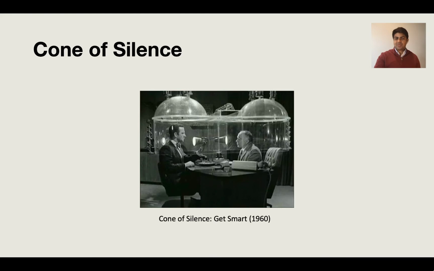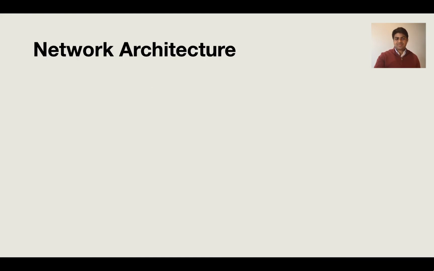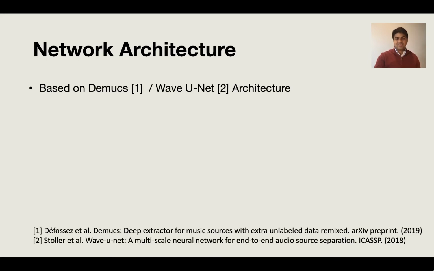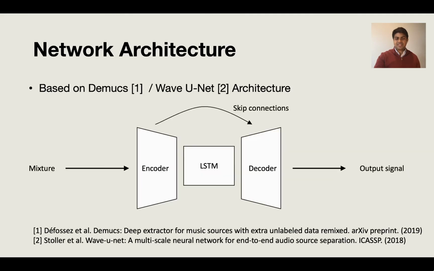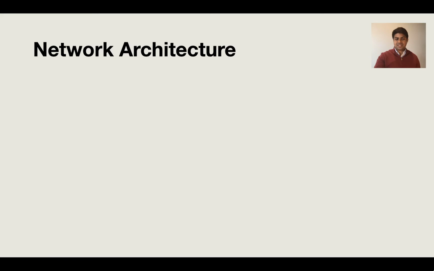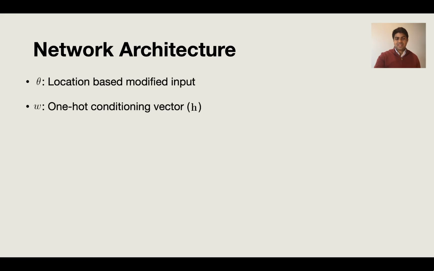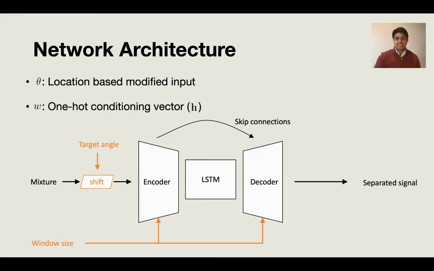How do we build a network with this cone of silence property? Our network is based on the DMUX and a UNet-style architecture, where we have a series of encoder and decoder blocks as well as skip connections. Separation based on theta is provided by modifying the input in a conditional way. And for W, we use a one-hot conditioning vector H. These two parameters are seen here in orange and fed into the network with the orange arrows.